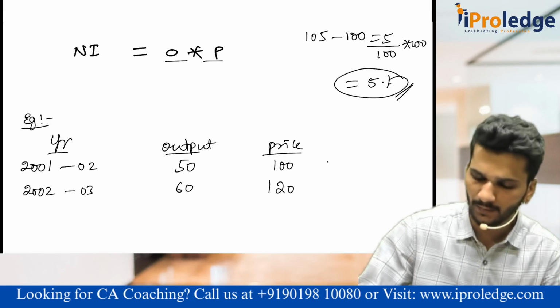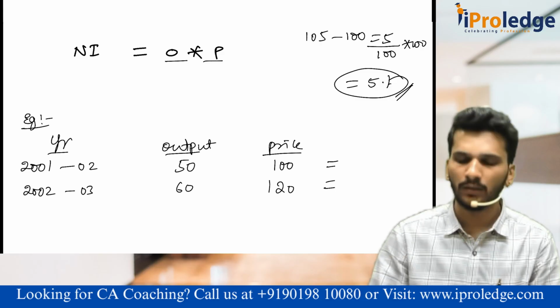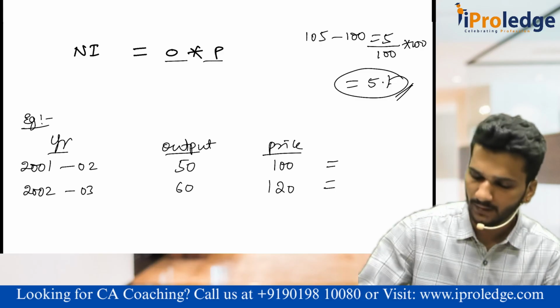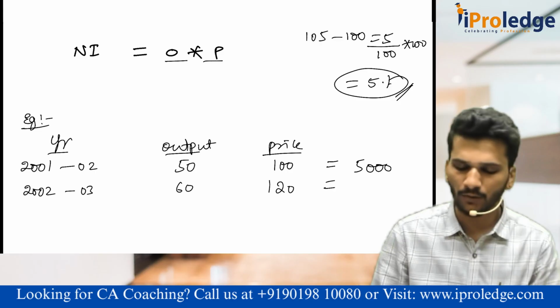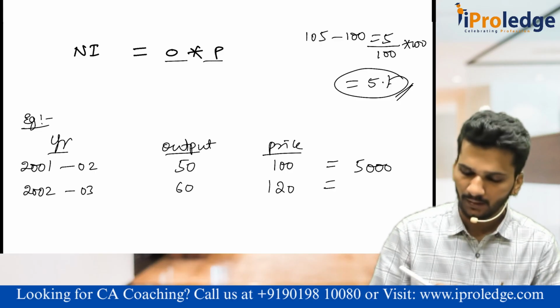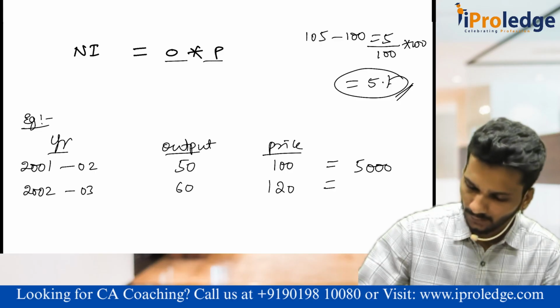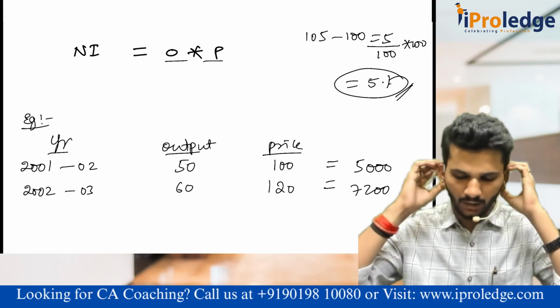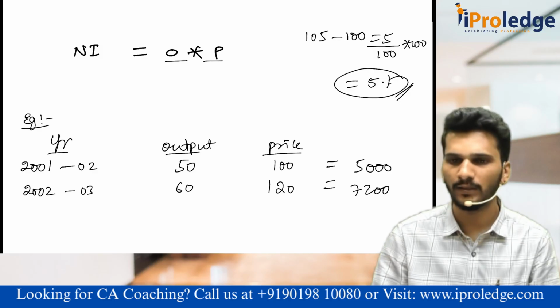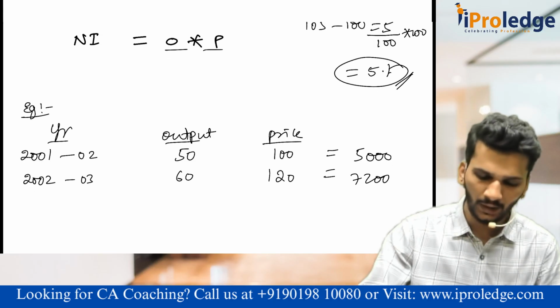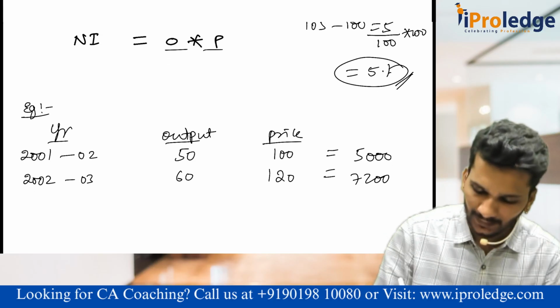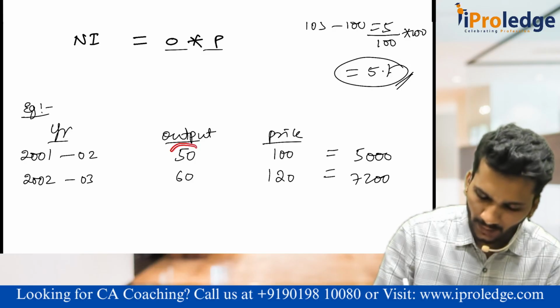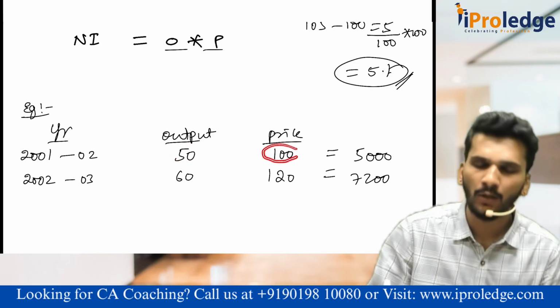Sir, what is the national income of 2001-02 and 2002-03? We already know it. It is 5,000 rupees, 100 multiplied by 50. And it is 7,200, 120 into 60, 7,200. Now, if you carefully observe, we multiplied 2001-02 output with the 2001-02 prices.